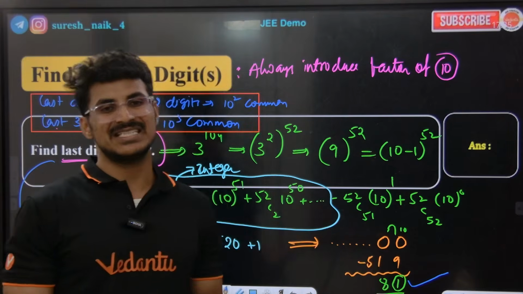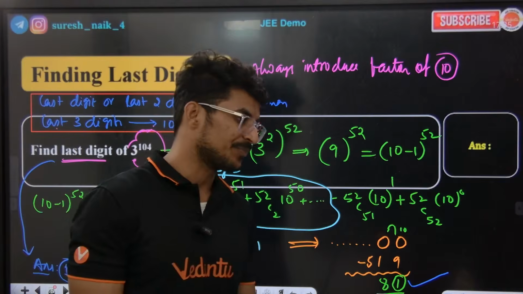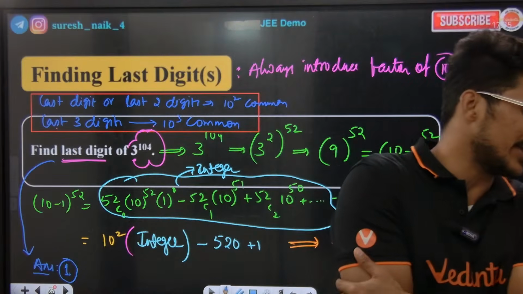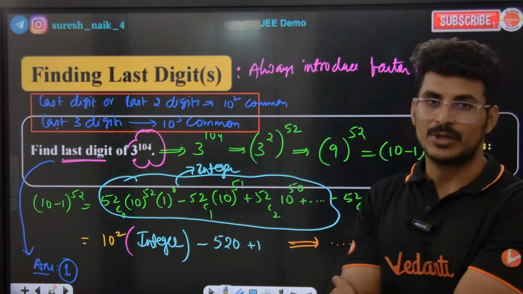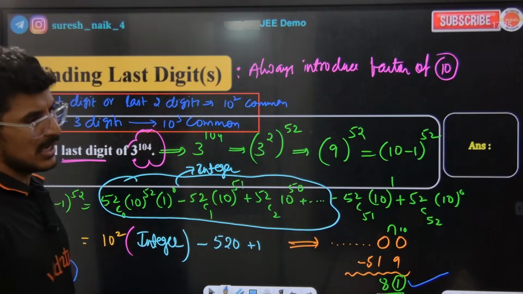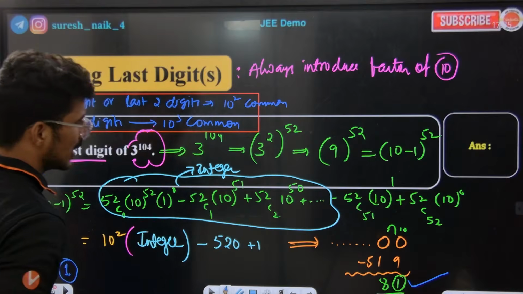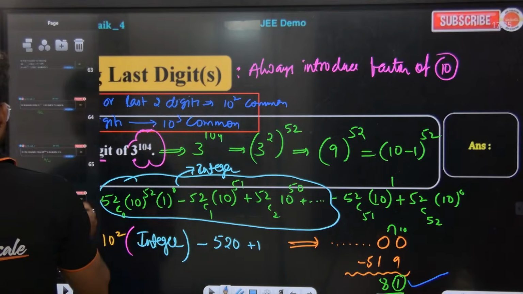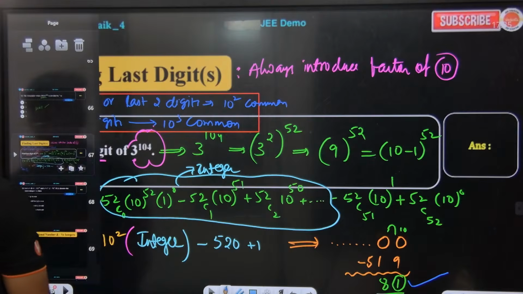So for the last 3 digits, we take 10 cube common. For the last 2 digits or 1 digit, we take 10 square common. That will work. Understood? Sir, for the last 1 digit, will taking 10 common also work? Yes, it will definitely work. So that also works. Please check.